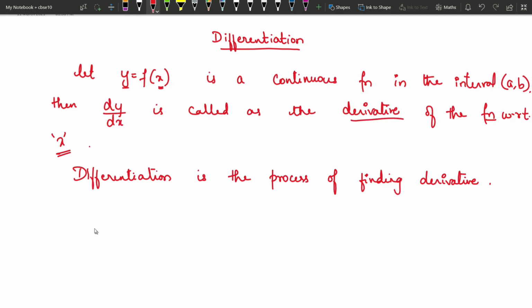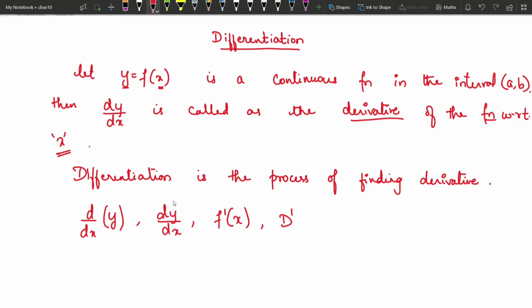Now, what is this dy by dx? It is the rate of change of y with respect to x, d by dx of y. So you can call it d by dx of y. You can write it as dy by dx. You can write it as f dash of x. Okay, there are various ways of denoting a derivative. All these are equally the same. You can use any one of these ways to write a differentiation.